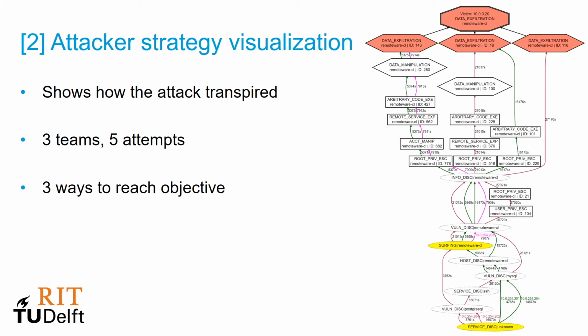For example, this is an attack graph that shows 3 teams successfully exfiltrating data from a given victim machine. 2 of the teams make 2 attempts to exfiltrate data, while 1 team only makes a single attempt, producing a total of 5 paths. The SPDFA discovers that there are 3 ways to reach the objective, depending on the paths that lead up to it.